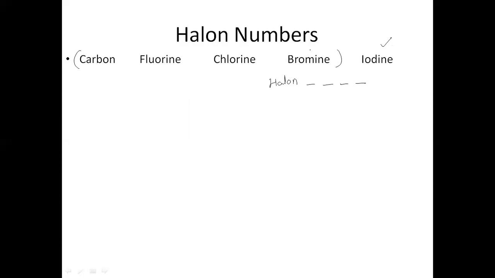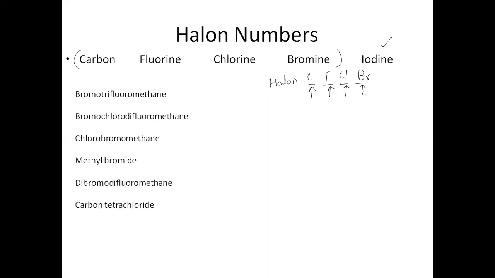Okay, so the first number of the halon always indicates the number of carbon atoms present in the molecule. Second number indicates fluorine. Third number indicates chlorine. Fourth number indicates bromine. Let us take a few examples so you can understand how to give the halon number. Okay, let us take the example of bromotrifluoromethane.